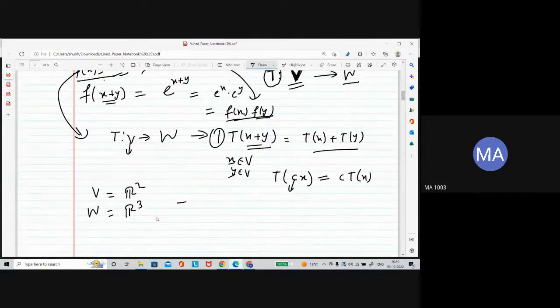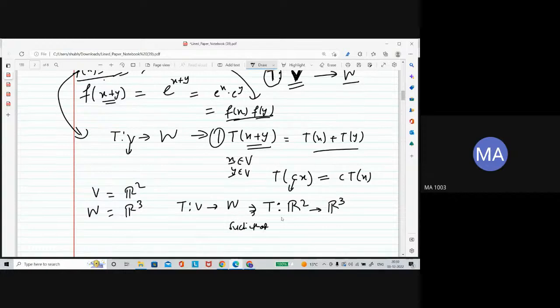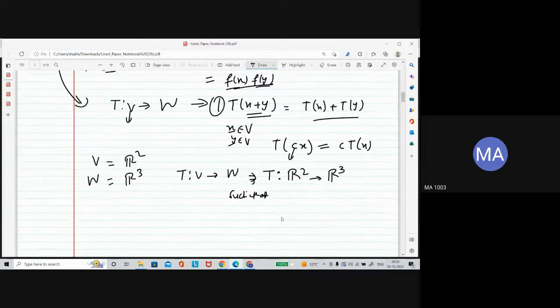So we are taking this map from V to W, this linear transformation from R2 to R3. We have two vector spaces, and this is a map. How is it defined? Such that, okay.